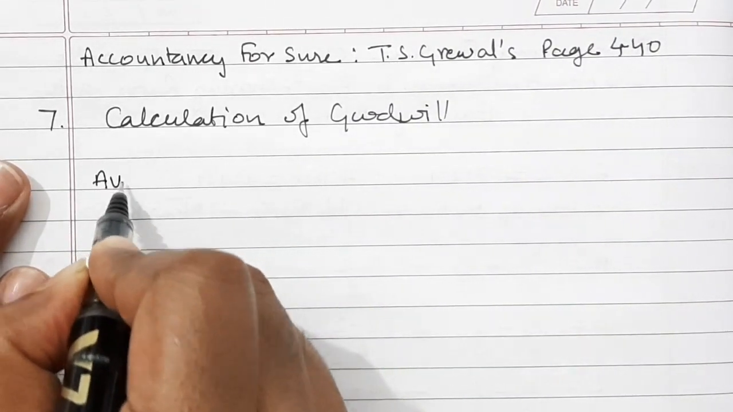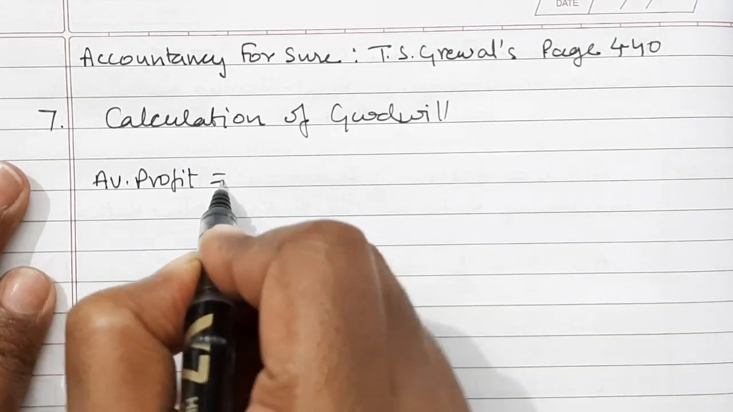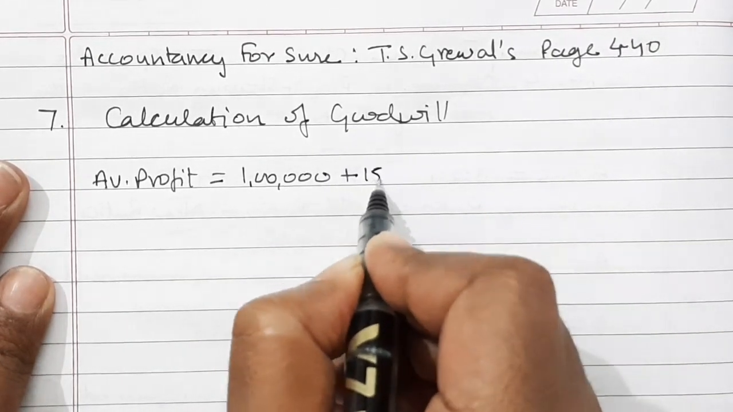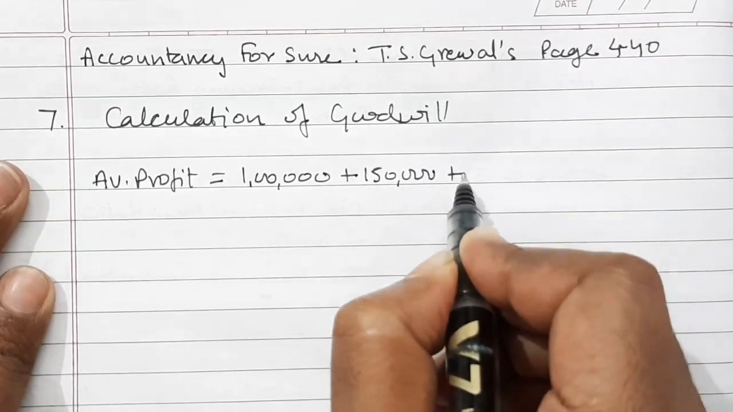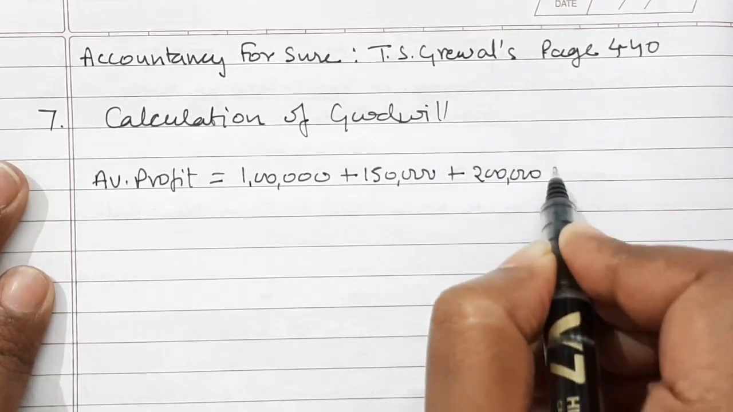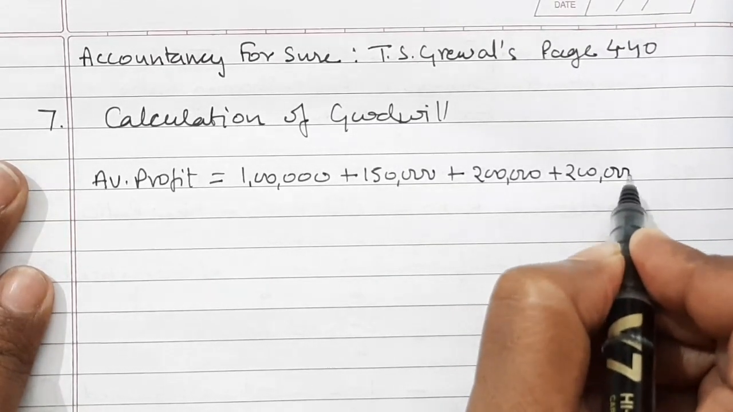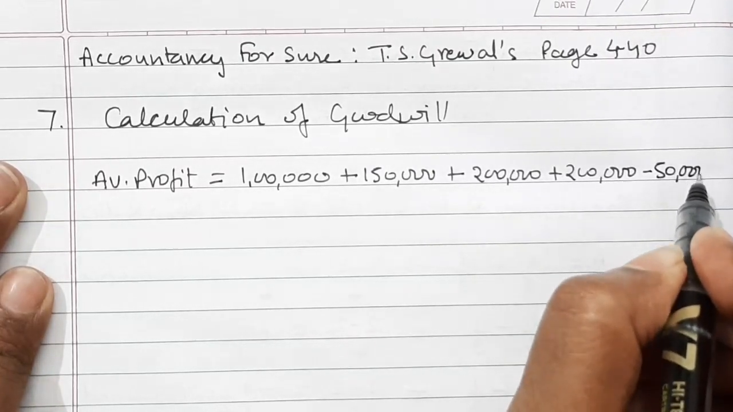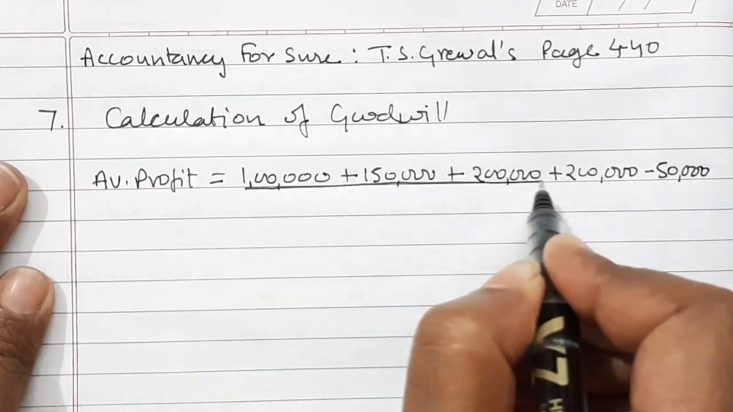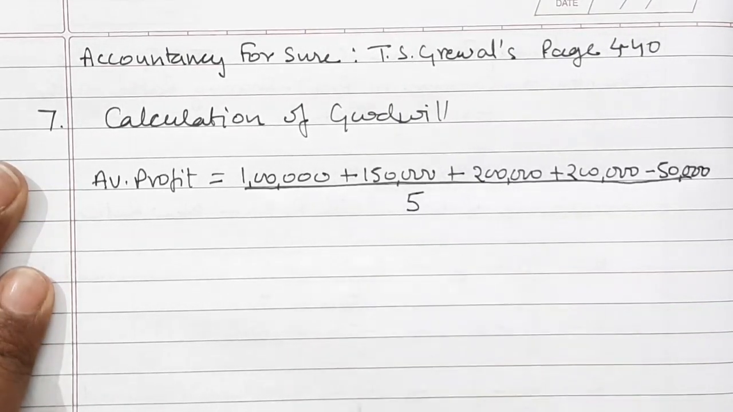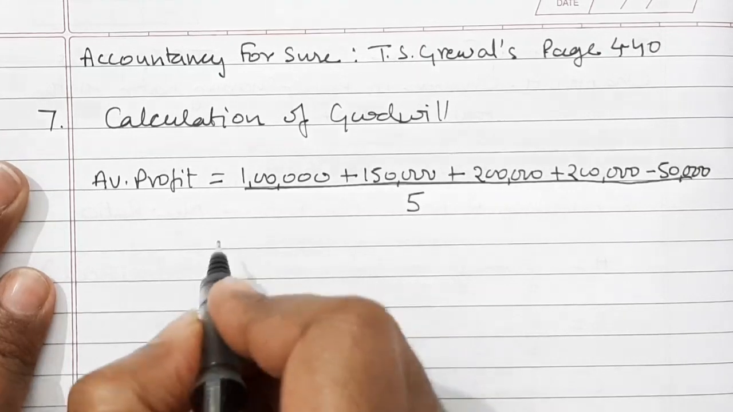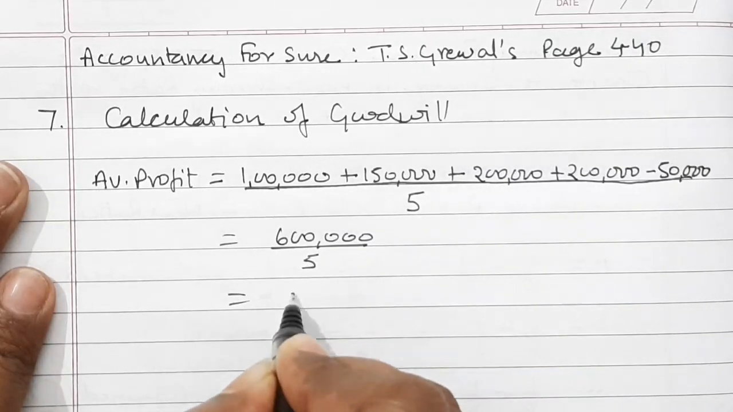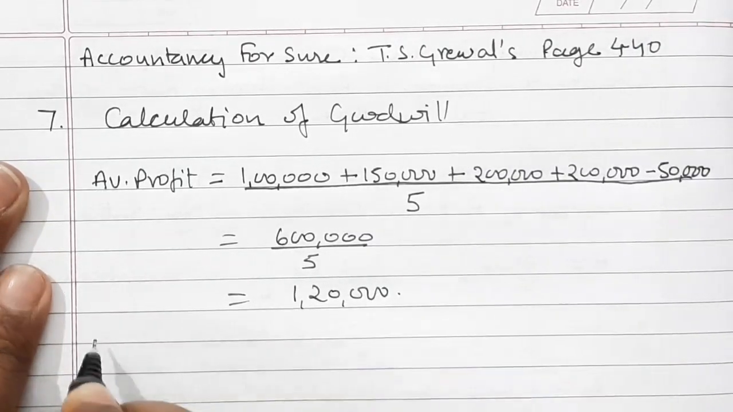For that we need average profit. Last 5 years profit is given to us. So 1 lakh plus 1,50,000 plus 2 lakh plus 2 lakh minus 50,000, whole divided by 5. 6 lakh divided by 5 is equal to 1,20,000.